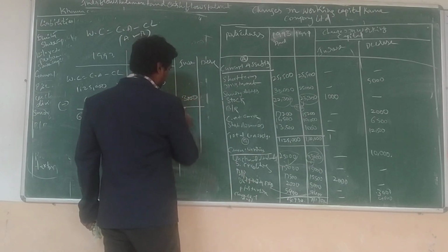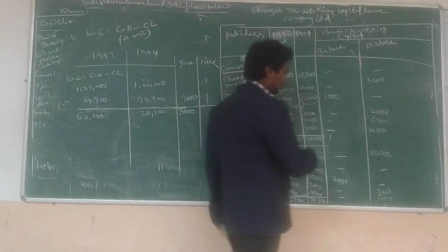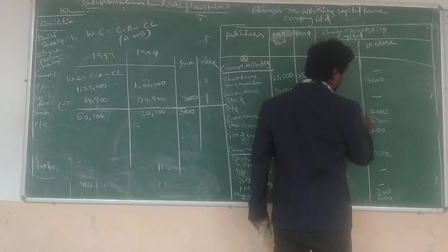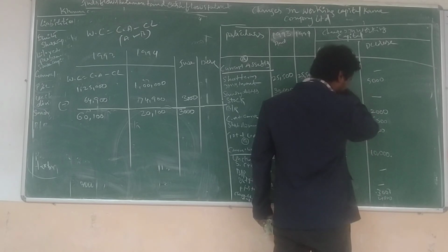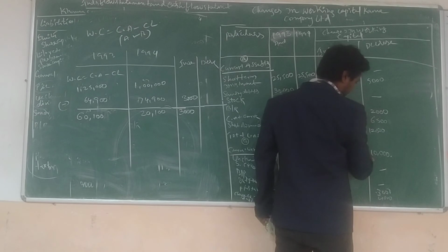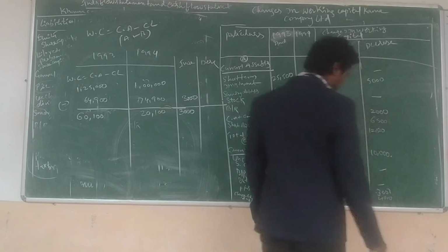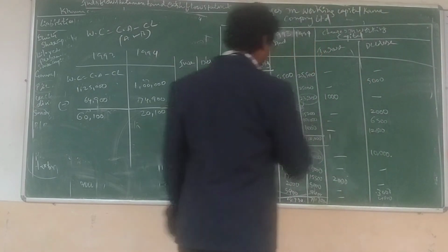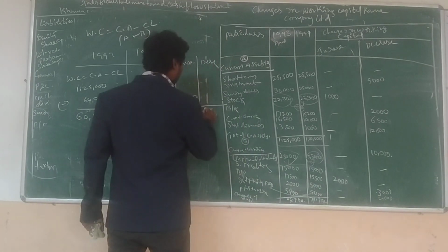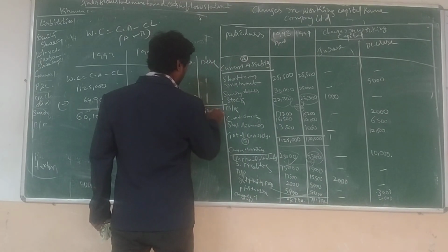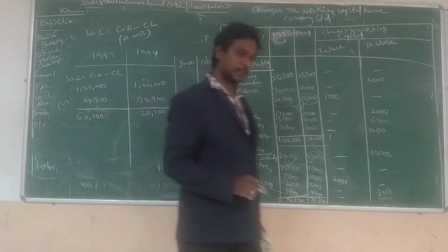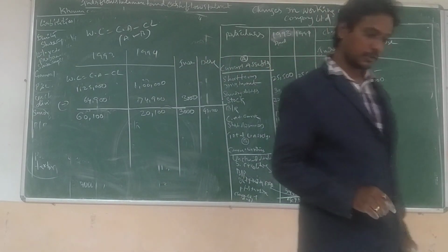And the decrease column, how much? 5,000, 7,000, 13,500, 25, 36, 40. Right? Total 40,000. Am I right or wrong?